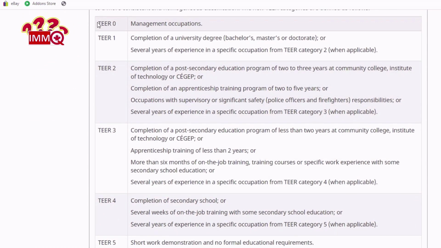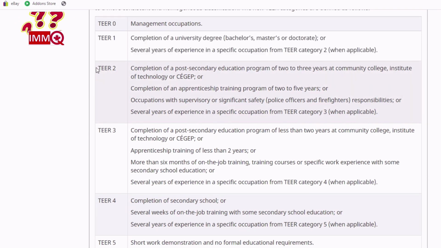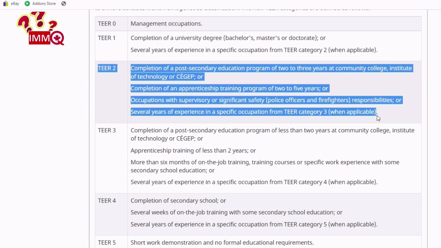Tier 0, Management Occupations. Tier 1, completion of a university degree, bachelor's, master's or doctorate, or several years of experience in a specific occupation from Tier Category 2, when applicable. Tier 2, completion of a post-secondary education program of 2 to 3 years at community college, institute of technology or CEGEP, or completion of an apprenticeship training program of 2 to 5 years, or occupations with supervisory or significant safety responsibilities like police officers and firefighters, or several years of experience in a specific occupation from Tier Category 3, when applicable.